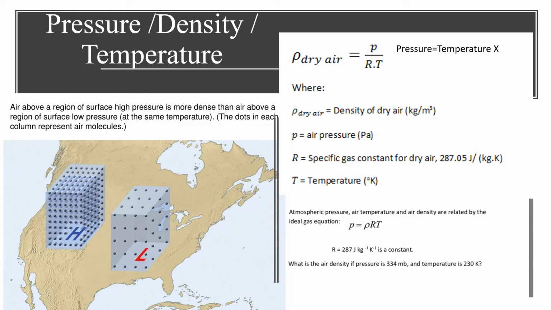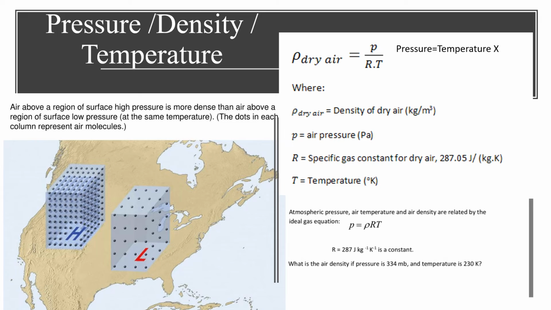In other words, at the same temperature, air at a higher pressure is denser than air at a lower pressure. If we apply this concept to the atmosphere, at nearly the same temperature and elevation, the air above a region of surface high pressure is more dense than air above a region of surface low pressure.